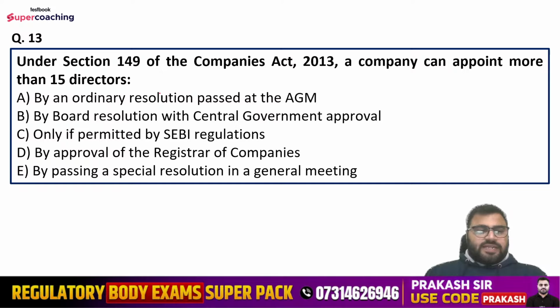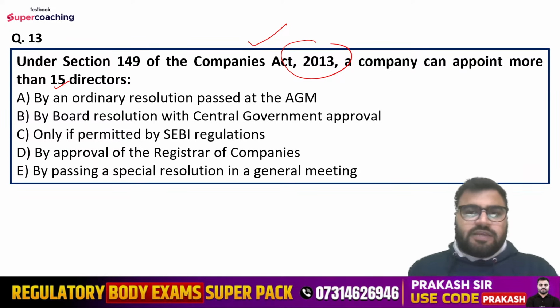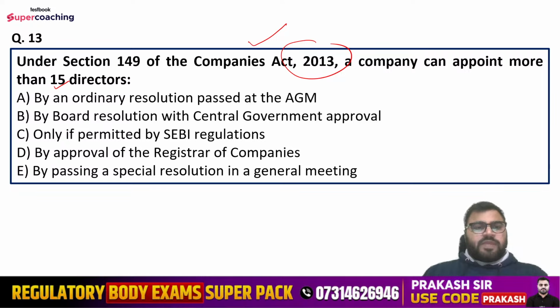Question number 13. Under section 149 of the Companies Act 2013, a company can appoint more than 15 directors, right? So a company can appoint more than 15 directors, but in what cases? Options are: by an ordinary resolution passed at the annual general meeting, by board resolution with central government approval, only if permitted by SEBI regulations, by approval of the registrar of companies, or by passing a special resolution in a general meeting.